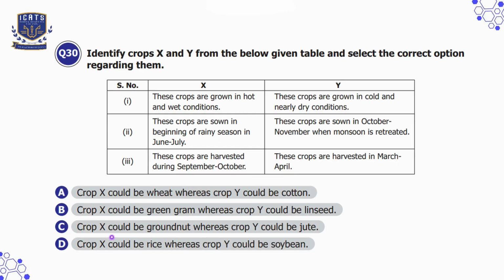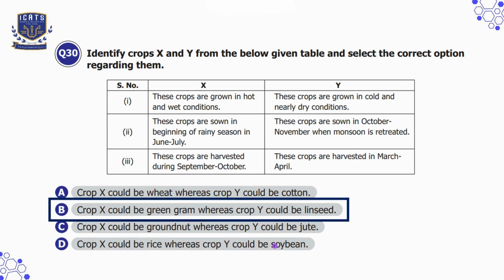Option C is crop X could be groundnut whereas crop Y could be jute, which is not right because both groundnut and jute are Kharif crops, but Y should be a Rabi crop. Option D is crop X could be rice whereas crop Y could be soybean. That is also incorrect because both rice and soybean are Kharif crops, but Y should be a Rabi crop. So we'll choose option B here.